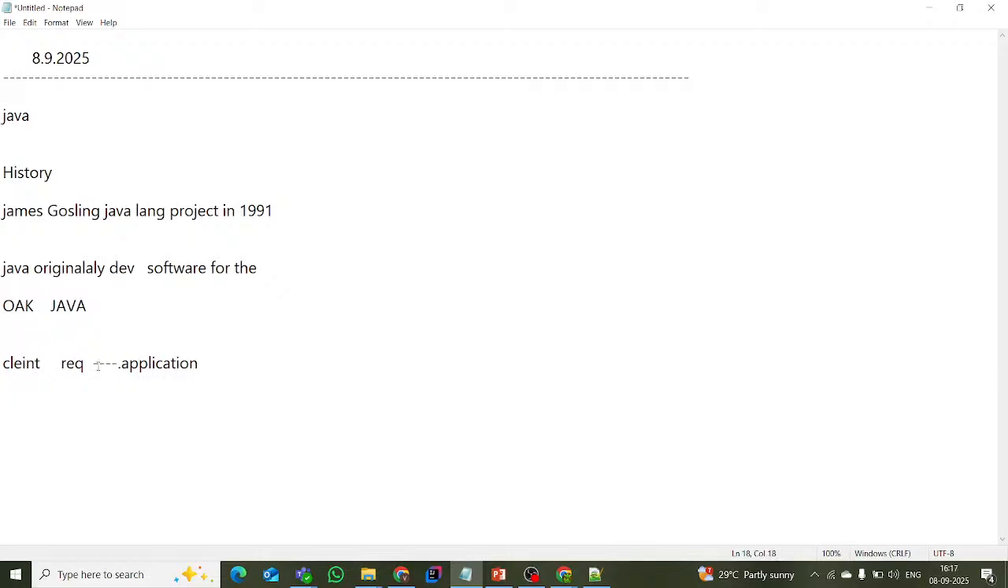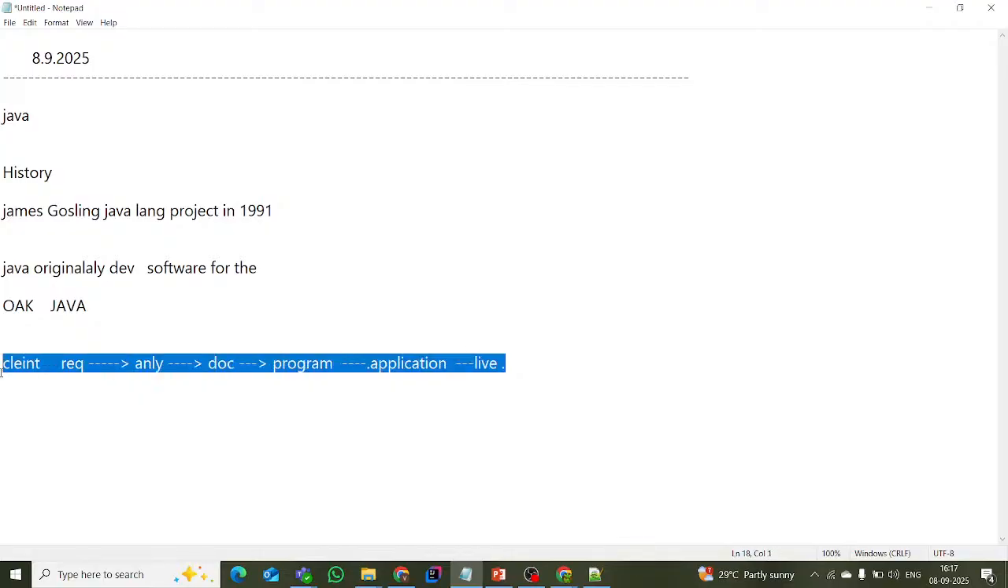After that, developers will analyze it and prepare one document. After that document, a lot of processes will happen. After that, they will create the program. After some time, that program will be converted into an application. Before that, a lot of things will happen, like testing. After that, it will go to the live server. Simple. These are generally the steps.